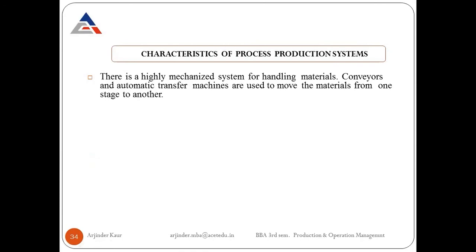So characteristics of process production system are that there is a highly mechanized system for handling materials. Conveyors and automatic transfer machines are used to move the materials from one stage to another. So in all the examples we have given, paper manufacturing or cement manufacturing or oil refinery, generally these are automatic plants wherein conveyors and automatic transfer machines are used to move the material from one stage of production to another stage of production.